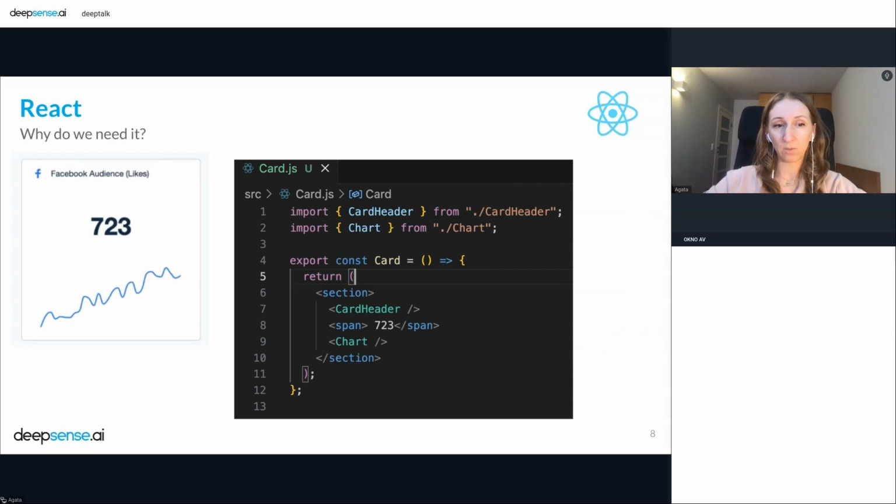I put on the screen one of these panels, and on the right I put an example of how these panels could look in React. Of course, this is only an example. You can see we have two imports with some outside components. And the main thing is, of course, this function. This function is a component because it's returning something that looks like HTML. Of course, this is not HTML, this is JSX, but we will talk about it in a moment. So a component could be a function in React and could be a class too.